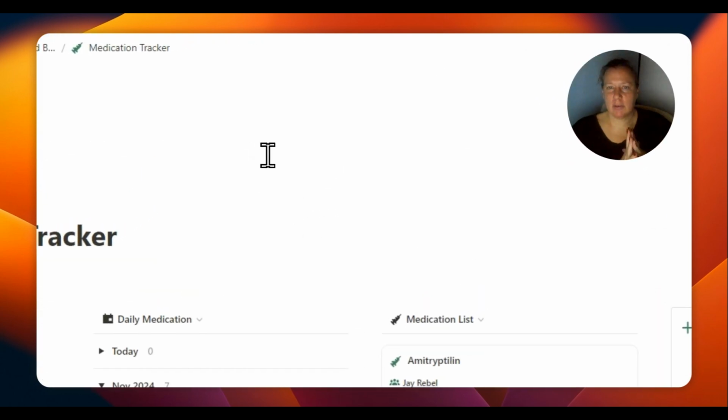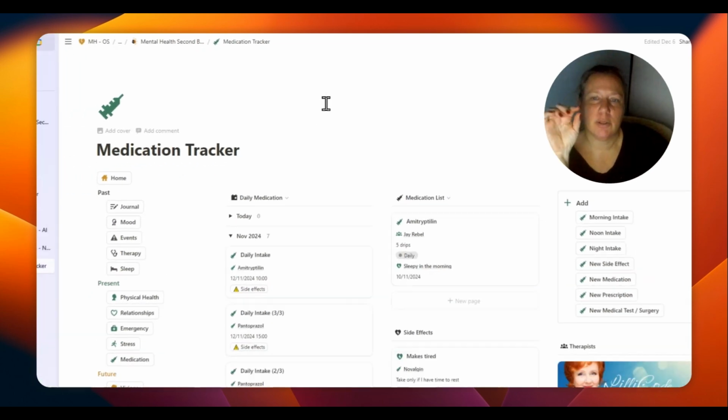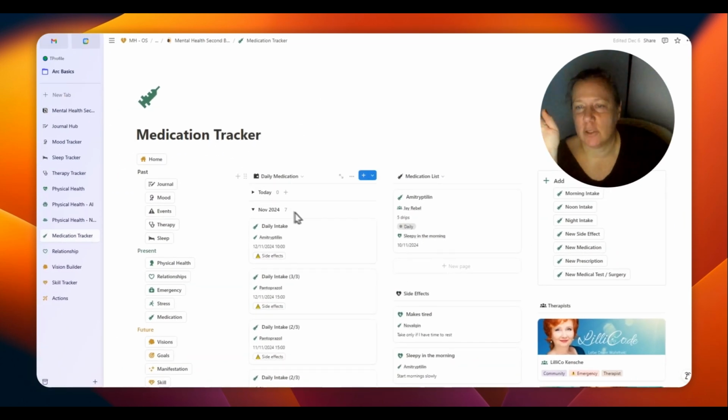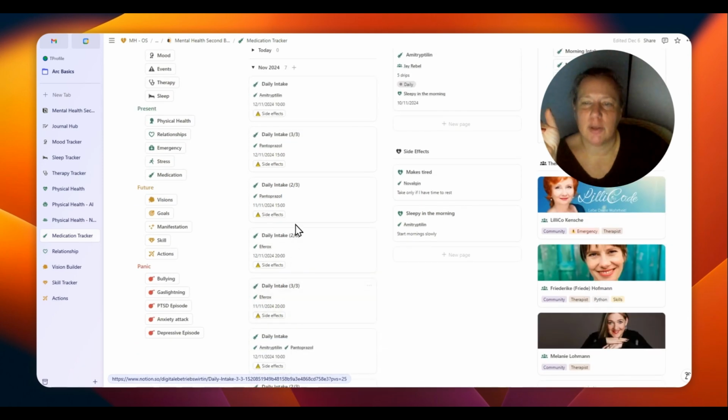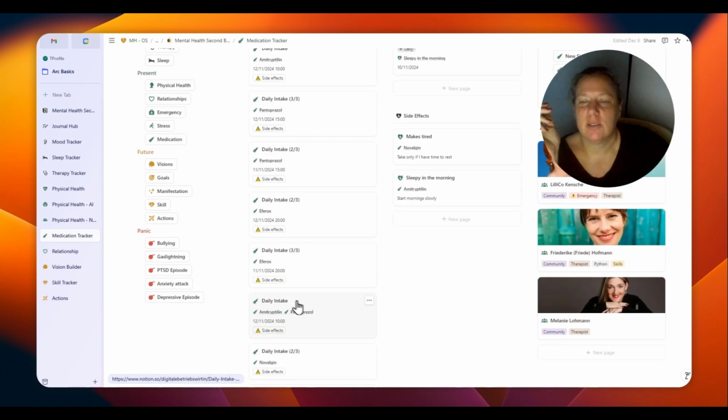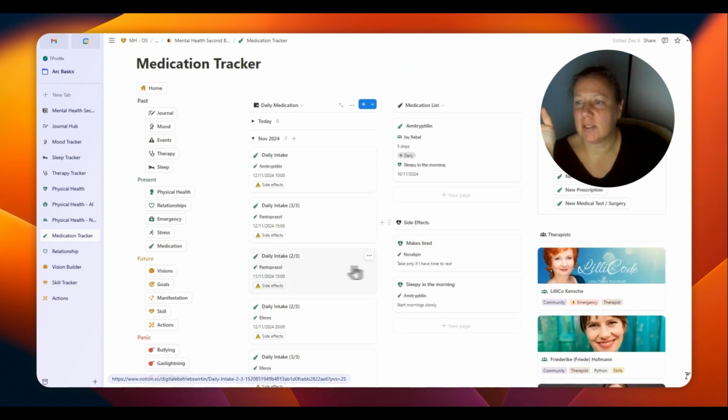Maybe you also have to take some medicine, so you can track this in the medication tracker. This is the daily medication. Maybe you have a morning intake, a noon intake, or a night intake. You just click on the button and it goes right into here. This is intake 3 of 3. This is the noon intake. This is also another noon intake. So this is a daily intake. Just choose which one suits best for you.